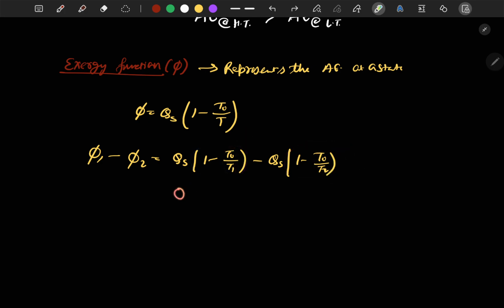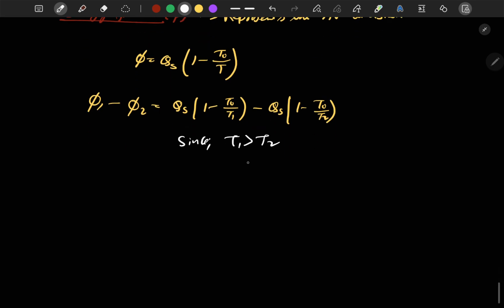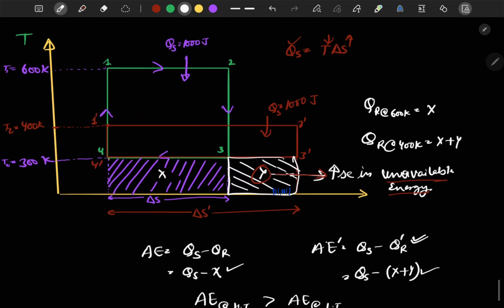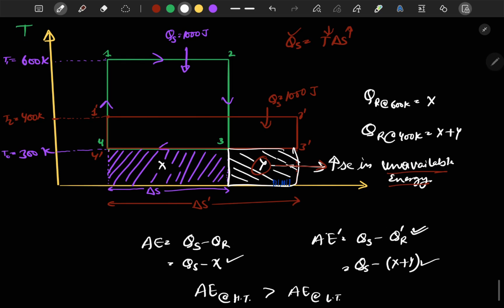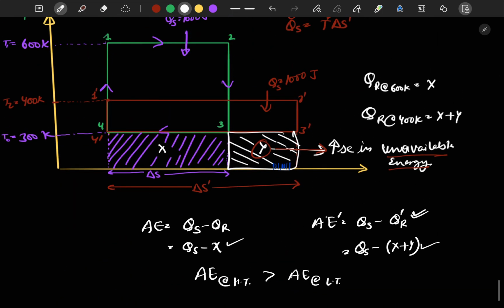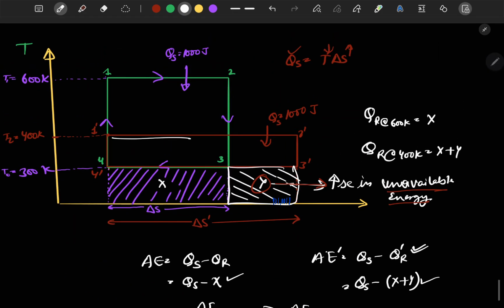Since T1 is greater than T2, we can say that phi 1 is greater than phi 2. So if we supply the same amount of heat at 600 Kelvin, the amount of work we obtain is greater than what we obtain when supplied at 400 Kelvin.